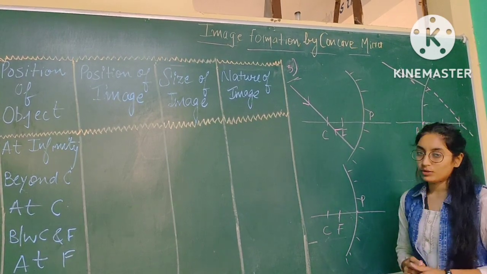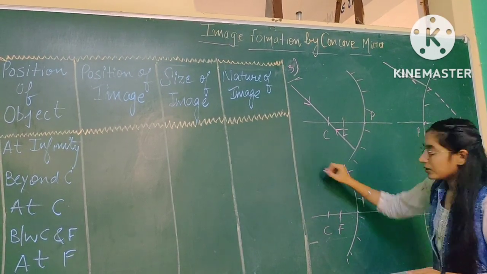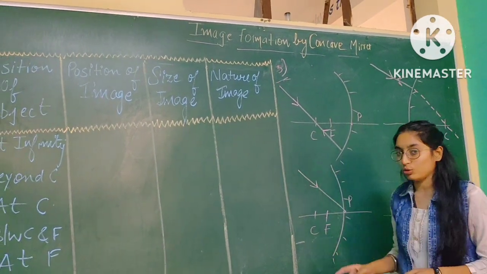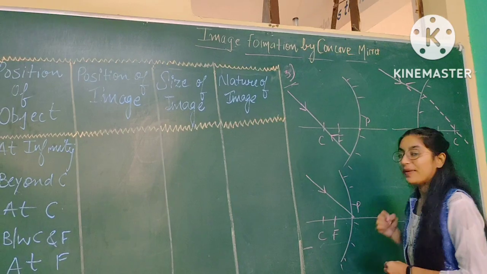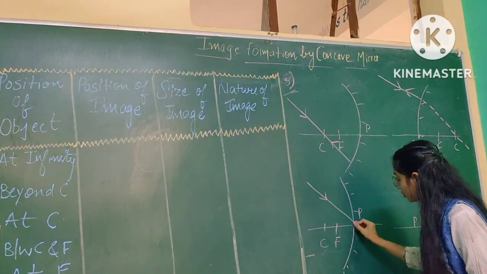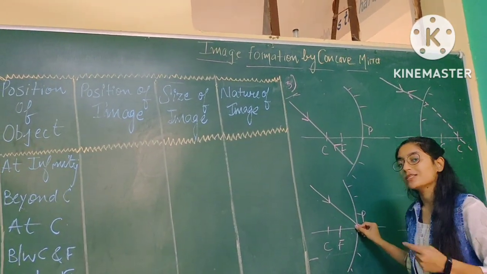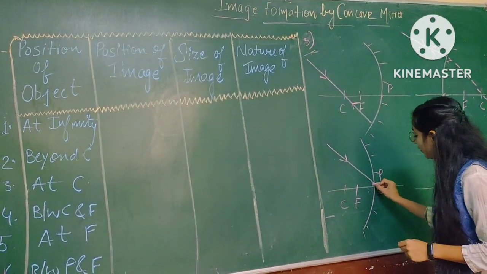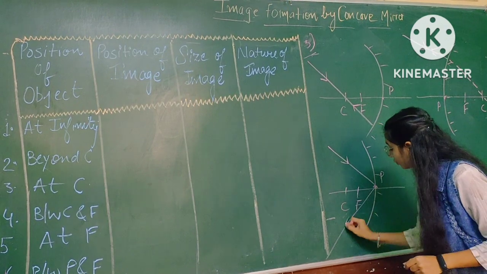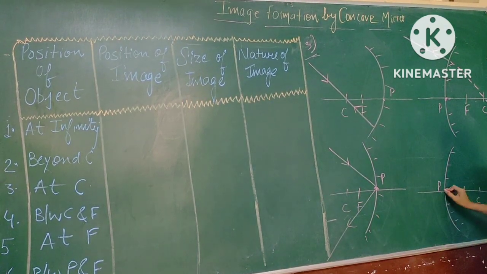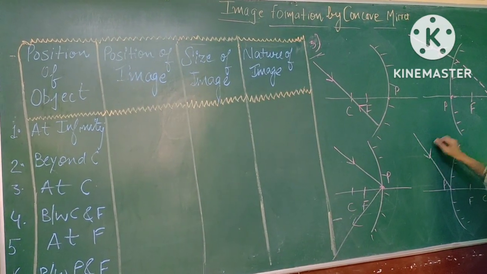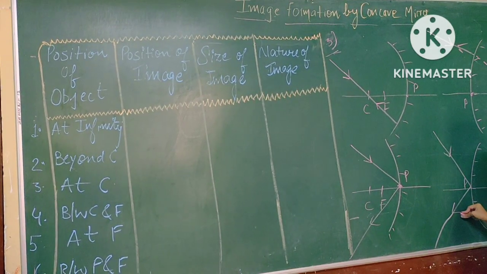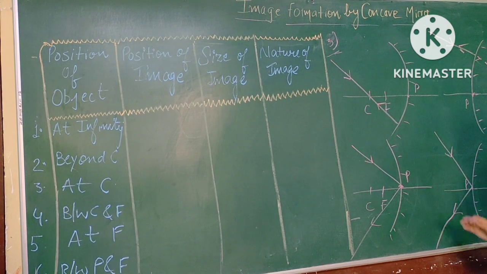So our last rule: if light is coming towards the pole, then it will follow the path that makes the same angle. It will reflect back in such a manner that it forms the same angle as the incident ray makes with the principal axis. So this is the rule. This is all about the rules.